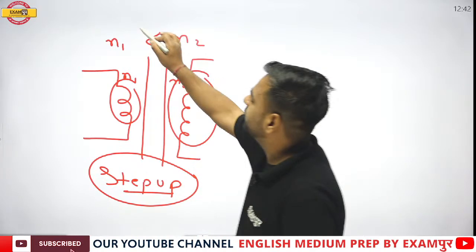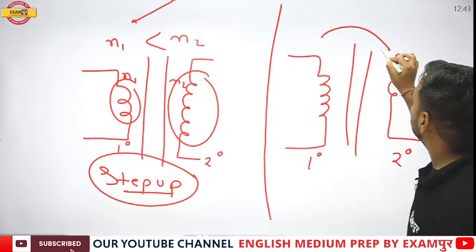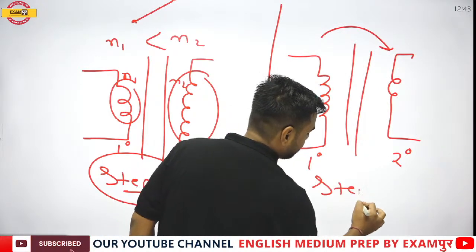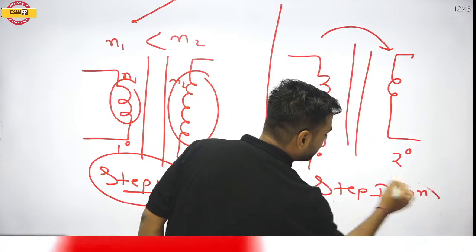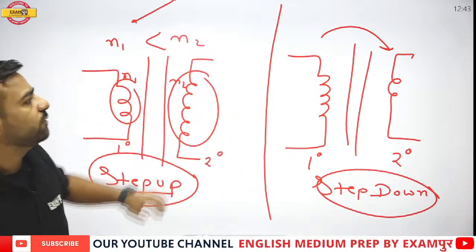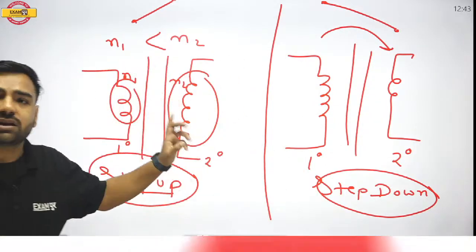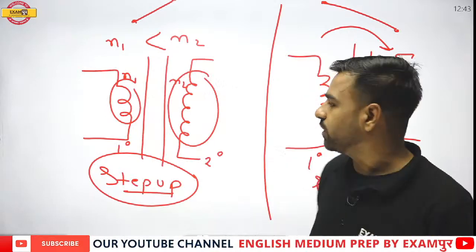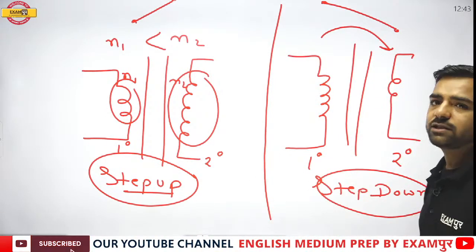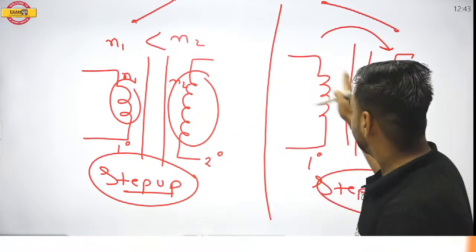But in this transformer, this is the primary coil and this is the secondary coil. If the number of primary coils is greater than the secondary coils, this would be step down. Just have a look, high to low. So it is helping in the decrement of the voltage, that is, from higher voltage to lower. Is this point clear, everyone? This is the important one. Do not forget, a step up transformer increases the voltage. Here it will decrease the voltage.